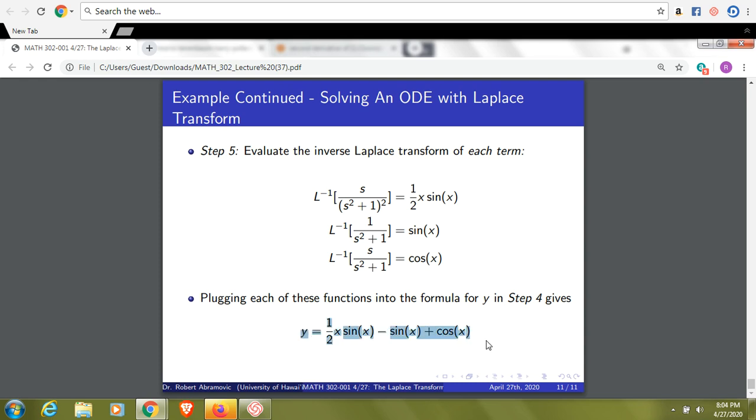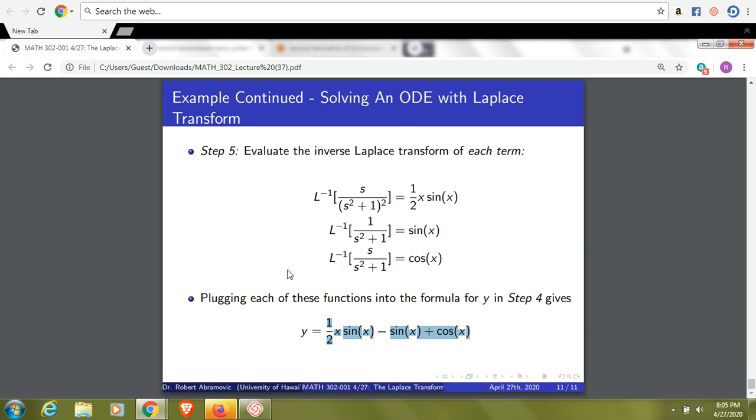So notice that actually was a lot quicker: just applying the Laplace transform to both sides, solving for L of y, taking the inverse of the functions, and looking up the Laplace transforms in the table. That's a lot quicker than the method of variation of parameters or the method of undetermined coefficients. We just got these three terms from taking the inverse Laplace transform and looking up those formulas in the table. We didn't have to go through solving for u1 prime or u2 prime, or solving for a times x sine of x, and then differentiating and so forth.